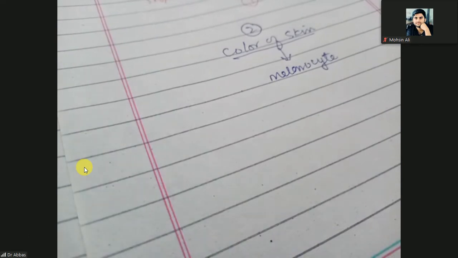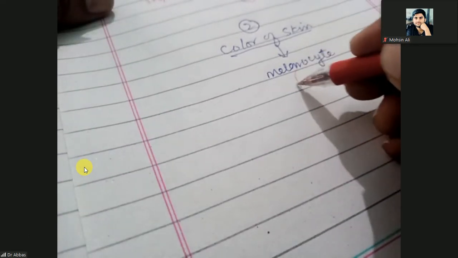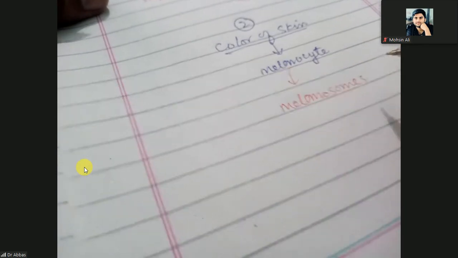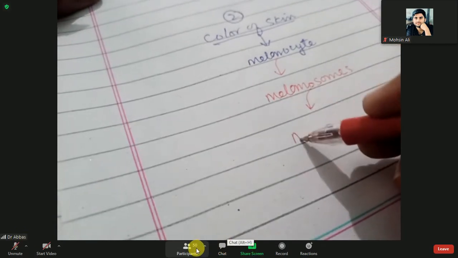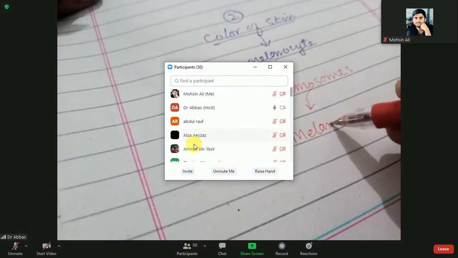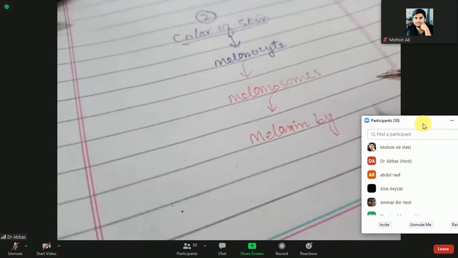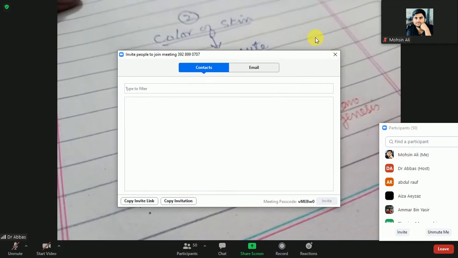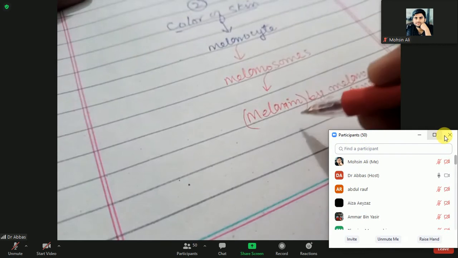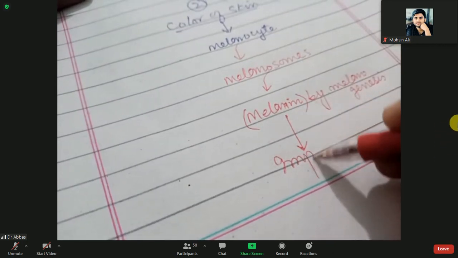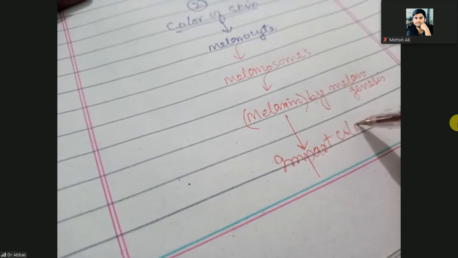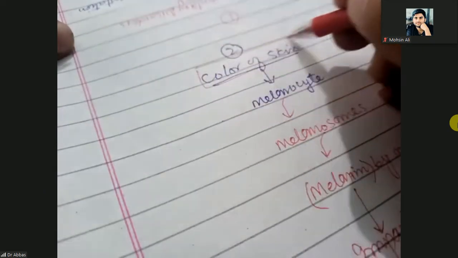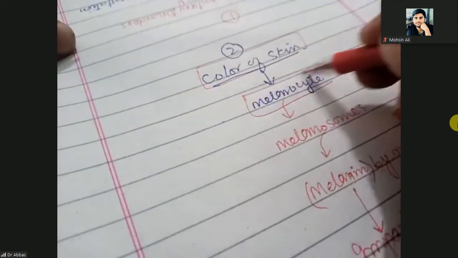We have discussed that melanocytes have the melanosomes, and melanosomes will produce the melanin by melanogenesis, and this melanin will impart the color.